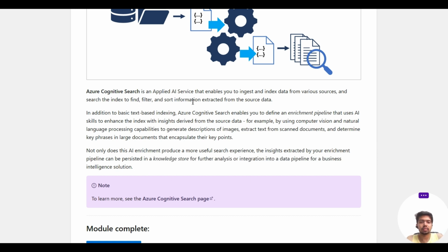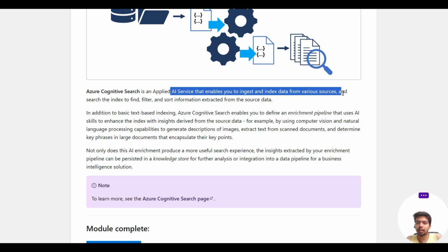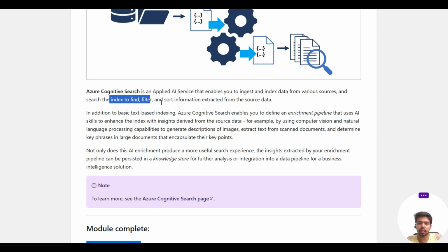So Azure Cognitive Search is an AI service that enables us to ingest and index data from various sources, and search the index to find, filter, and sort information extracted from the source data. In addition to basic text-based indexing, it also enables us to define an enrichment pipeline that uses AI skills to enhance the index with insights derived from the source data.